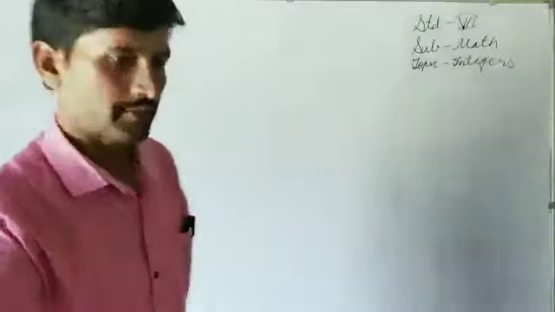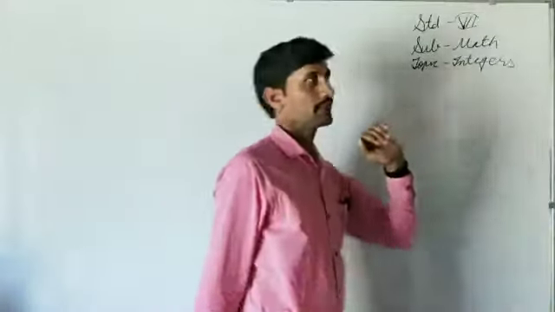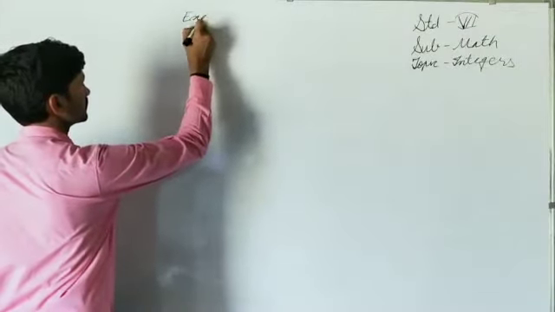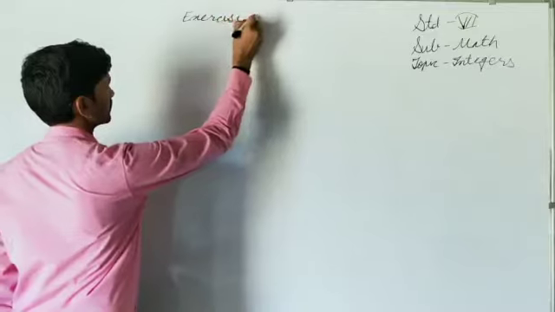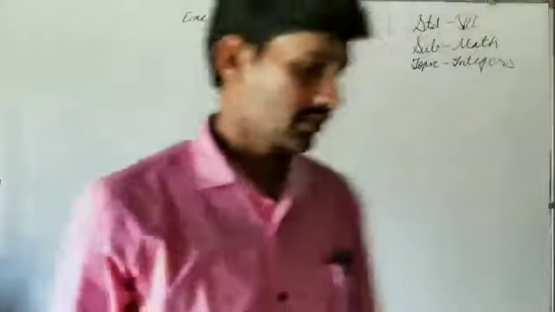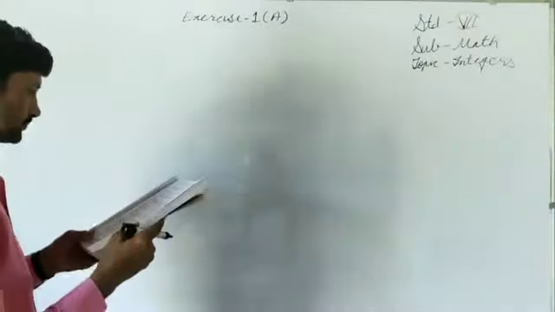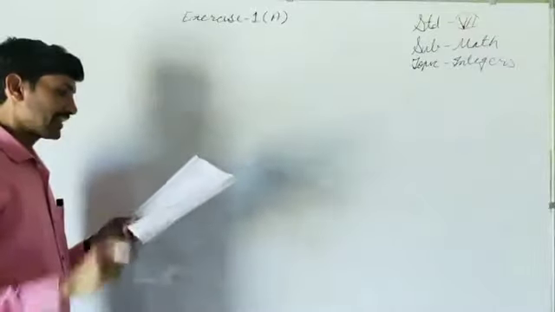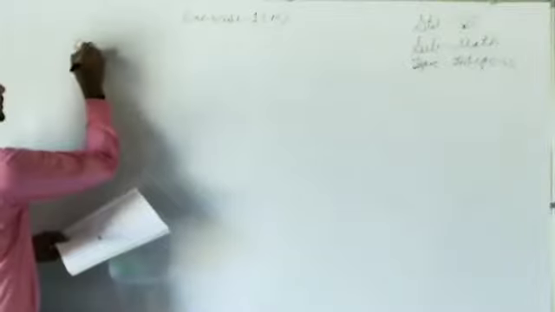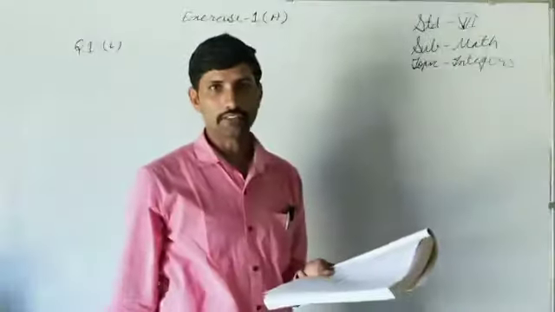Everyone. Today's topic is integers, and under this topic, today we will talk about exercise. First A. First question is fill in the blanks. So just roughly I'll discuss with you. Fill in the blanks. The greatest negative integer is. Question number first part, the greatest negative integer is.